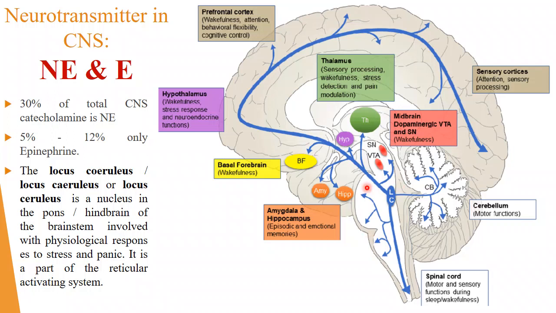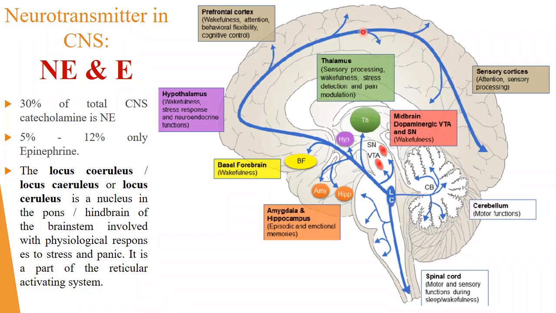So it is stimulated, or it gives its physiological response to stress and panic. It is also part of this reticular activating system. Now here you can see, it is activating the locus coeruleus, and it is slightly migrating towards the cerebellum. It is also migrating towards the hippocampus, amygdala. Then here you see this one, basal forebrain, cortex also, hypothalamus also, how it is moving, right?